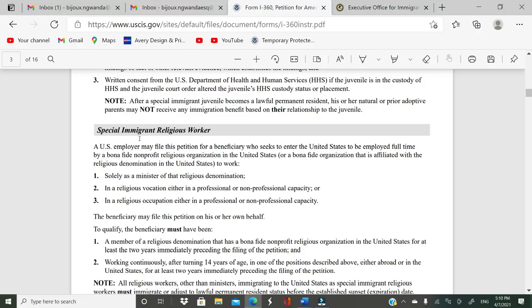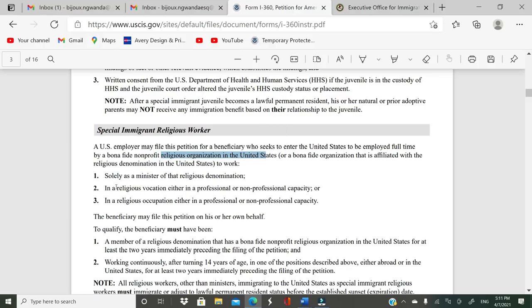This one is for special immigrant religious worker. Okay, for this one, it says really a U.S. employer may file a petition for a beneficiary who seeks to enter the U.S. to be employed full-time by a bona fide non-profit religious organization in the United States.